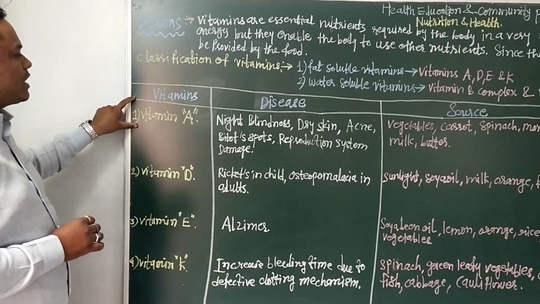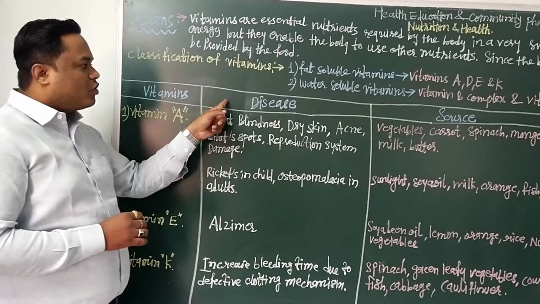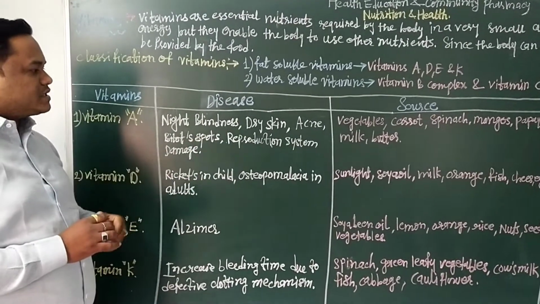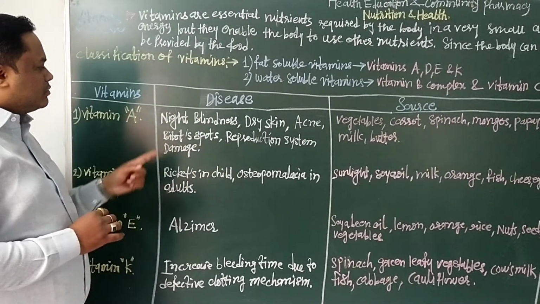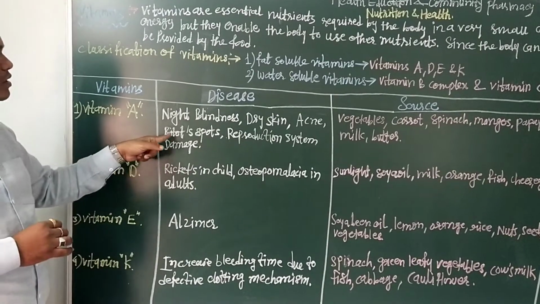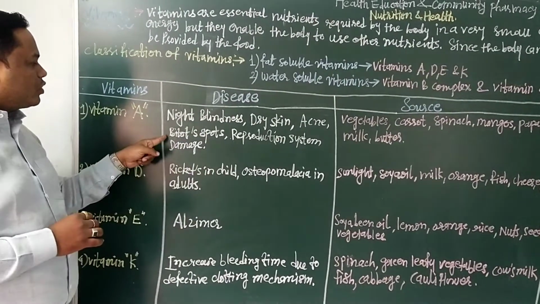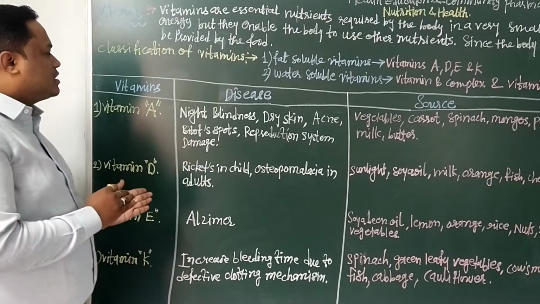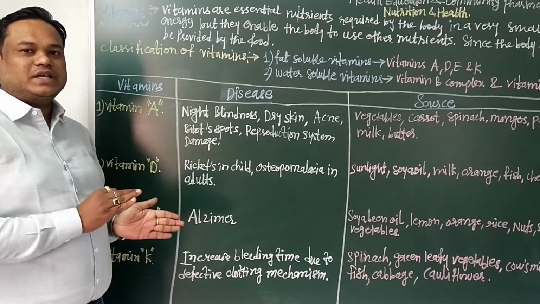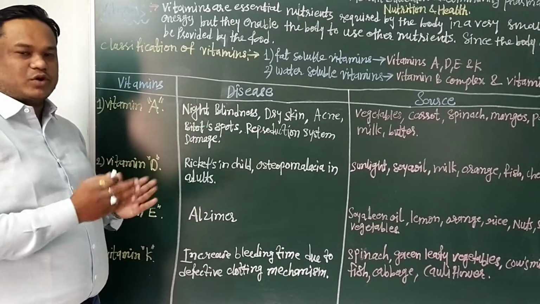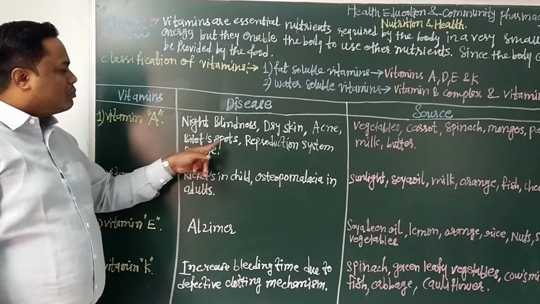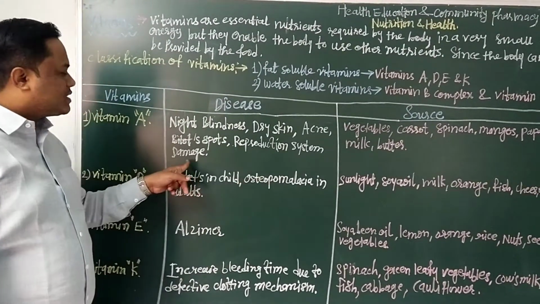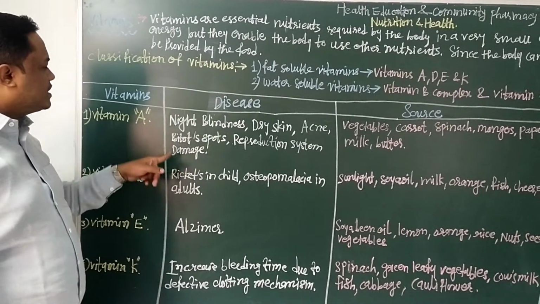Then let us see vitamin A. The disease conditions of vitamin A are, first, night blindness, second, dry skin, third, acne, and fourth, Bitot spots. Bitot spots are built up by keratin formation, superficial in the conjunctiva of the eye. The next disease condition is reproductive system damage. These are the disease conditions of vitamin A.